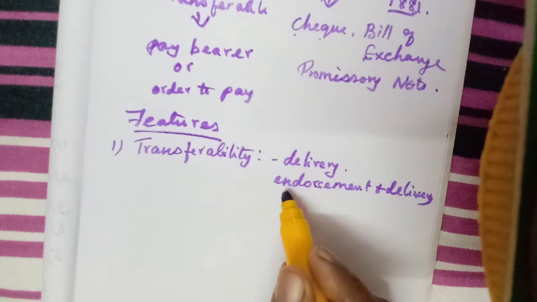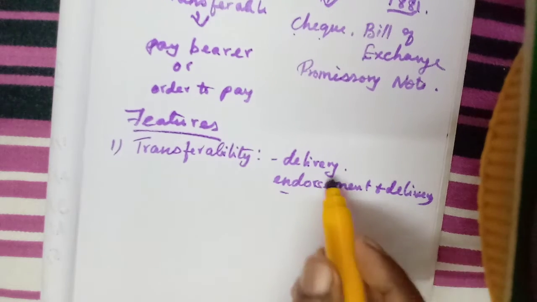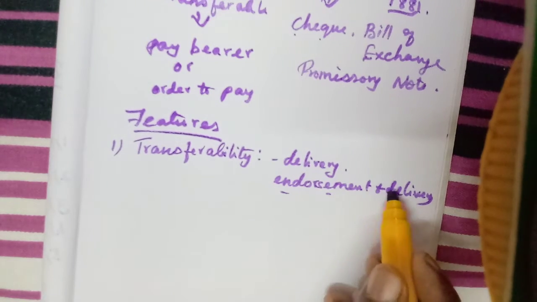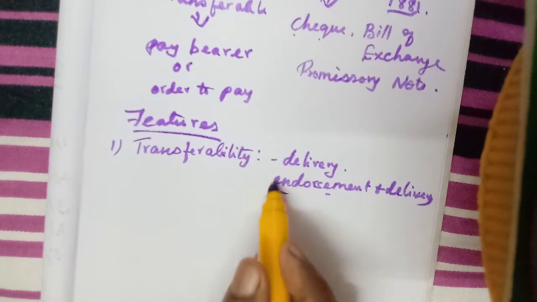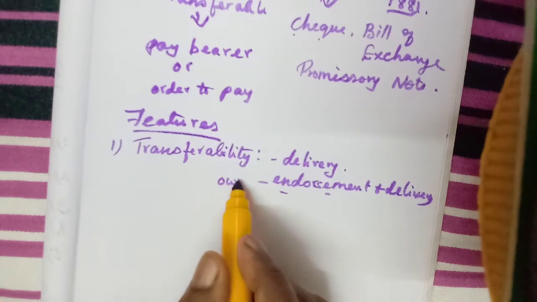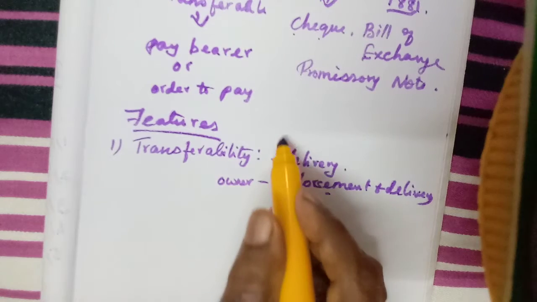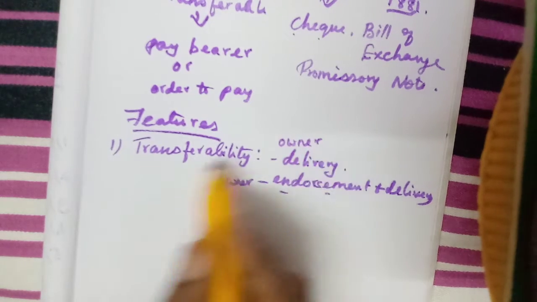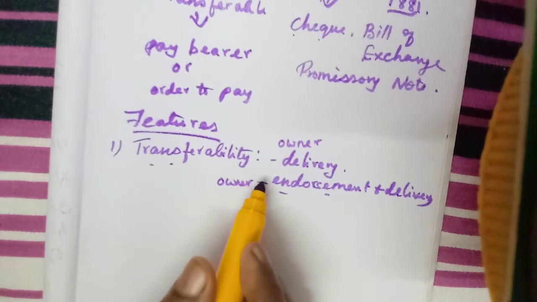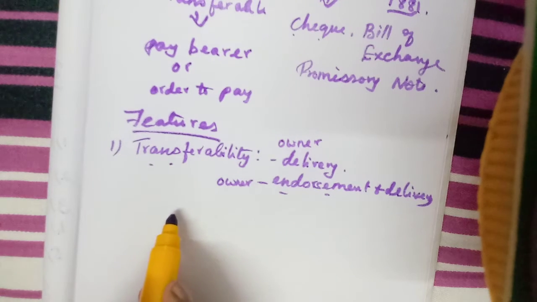Okay, then I will write this called endorsement, that is the transfer of title of ownership to another person, and we will deliver that document also to that person. So that person will be the owner. When we deliver, the ownership is transferred. Here it will be written, that is another feature.